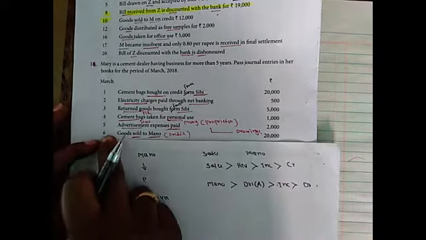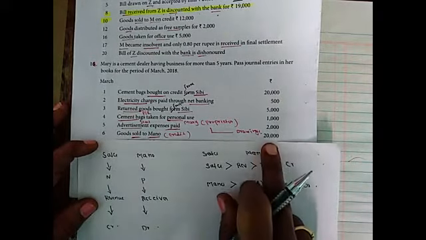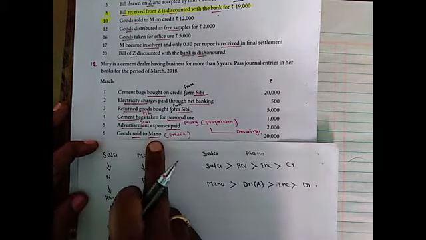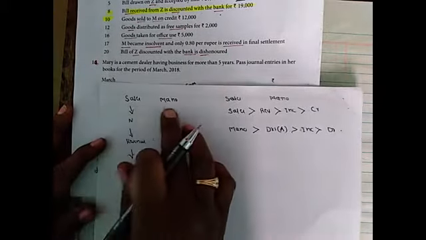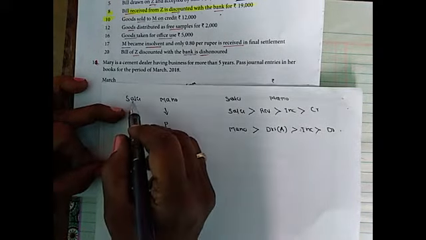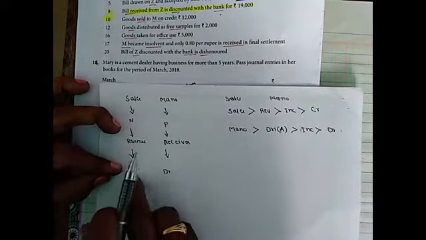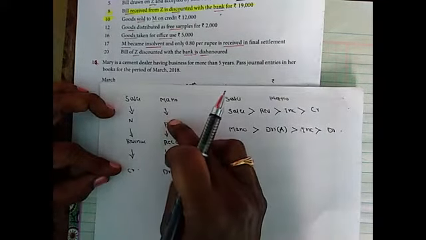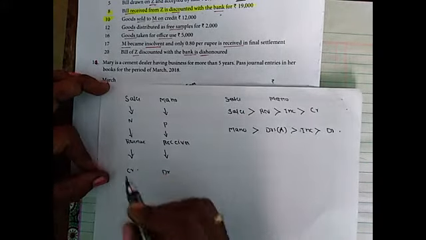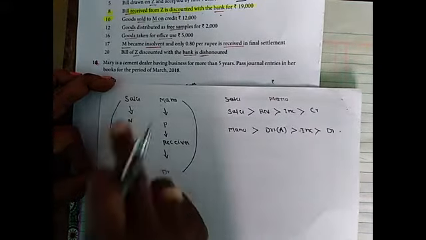6th March, goods sold to Mano, rupees 20,000. So credit sales. Involved accounts are sales and Mano. Sales comes under nominal and it is revenue for us, so credit all income. And Mano is personal, debit the receiver. He is the receiver. So sales account credited, Mano account debited. Mano account debited to sales account.